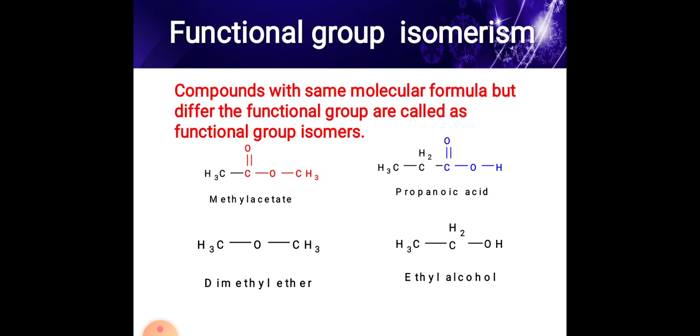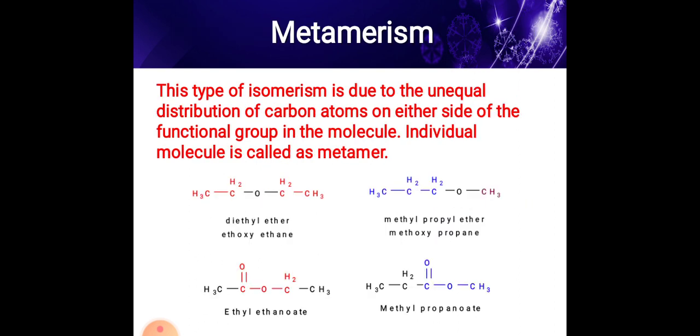Then see functional group isomerism. Isomers having the same molecular formula but differing in the functional group are called functional group isomers. See the examples: methyl acetate, propanoic acid, dimethyl ether, and ethyl alcohol. Methyl acetate and propanoic acid have the same molecular formula but differ in the functional group. The same applies to dimethyl ether and ethyl alcohol. This is called functional group isomerism.